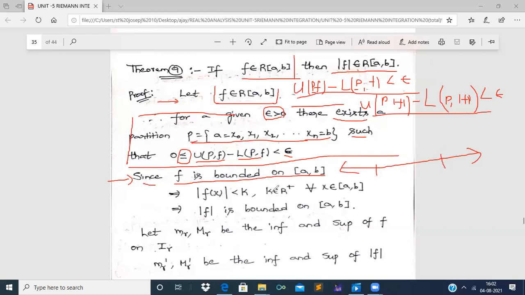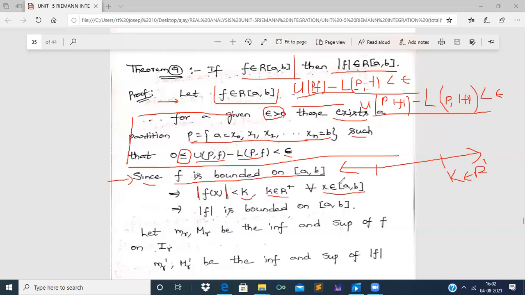Here the author is treating k as the bound of f of x: all the function values are lesser than k, for k belonging to R plus, a positive real number, wherever x belongs to the closed interval [a, b].